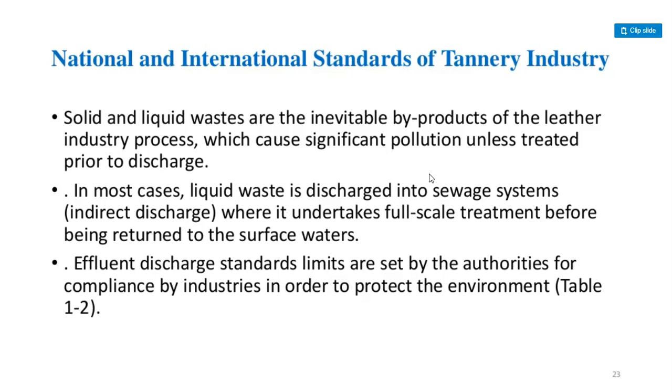Effluent discharge standards limits are set by the authorities for compliance by industries in order to protect the environment.